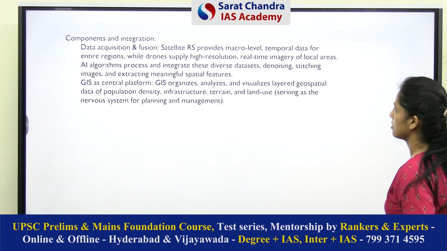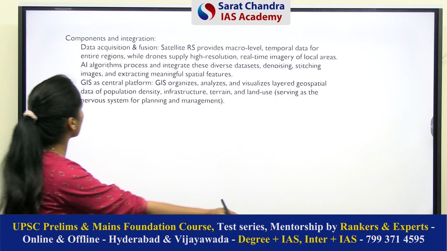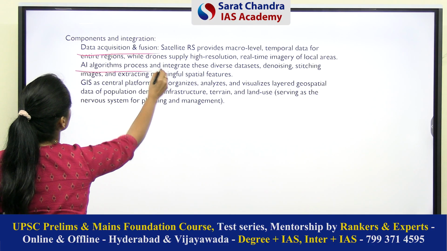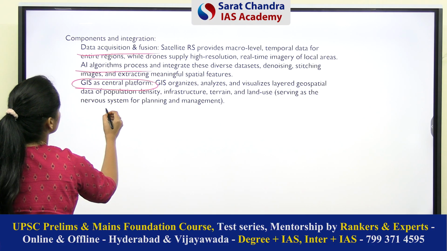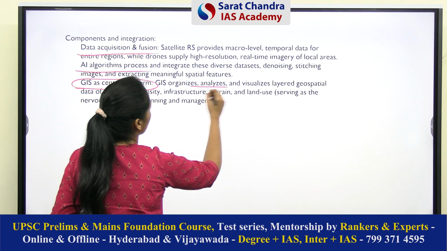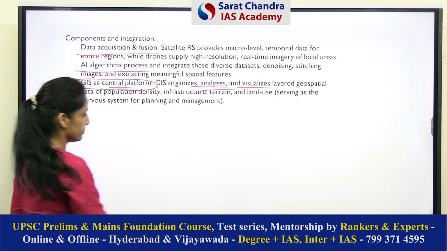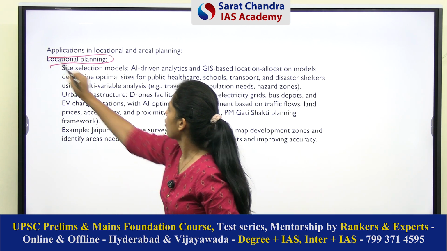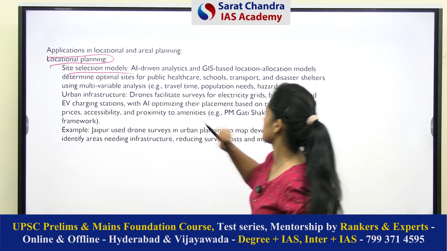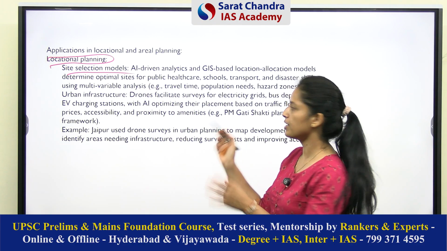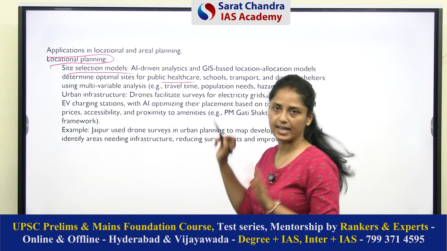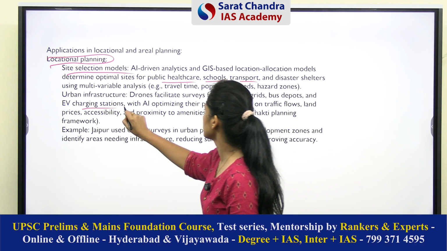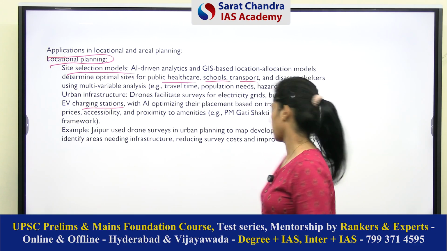Okay, so let's start. So basically, I think we have discussed all these things. That first, data acquisition will be done. Okay, then AI algorithms will be used, and finally, GIS information system will be used as central platform for analysis and visualization of data. Okay. Now, coming to the applications. So see, in locational planning, the primary factor here is the site selection. So site selection can be for anything, right? Based on data, you can decide at what location you need public healthcare systems, you need schools, you need transportation. Also, at what places you need charging stations and these all things. So it is site specific only.